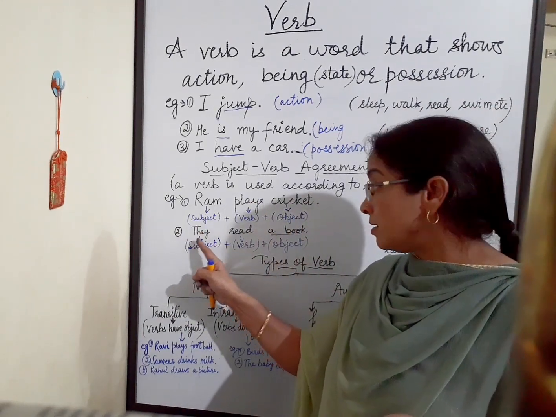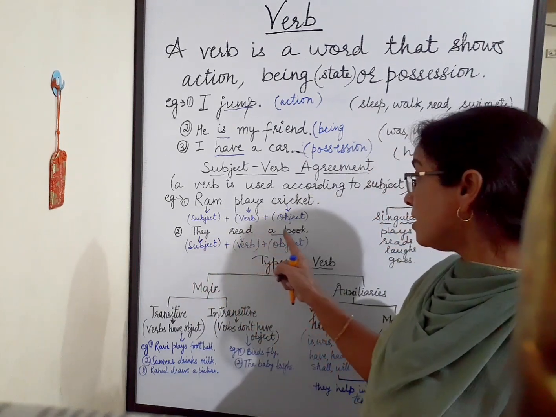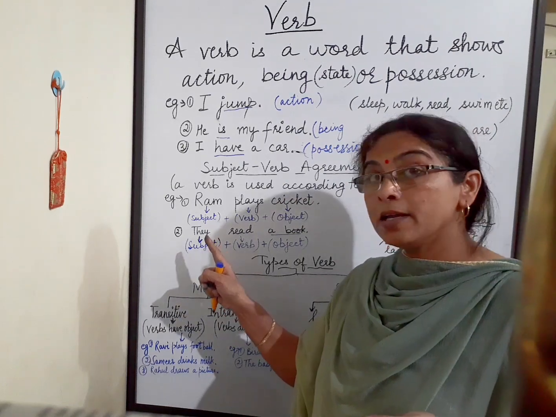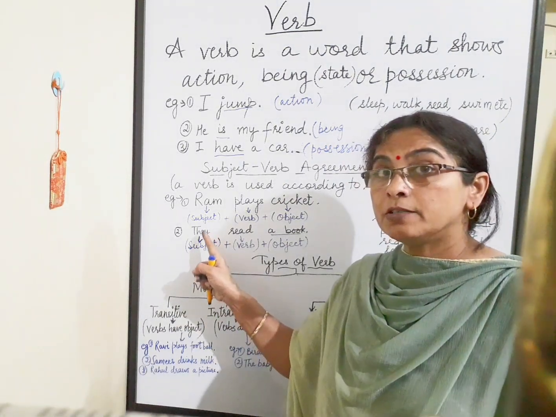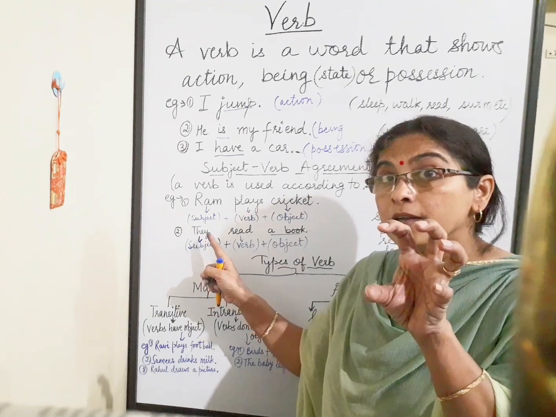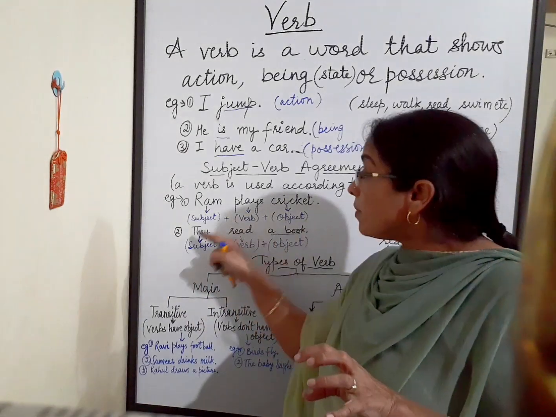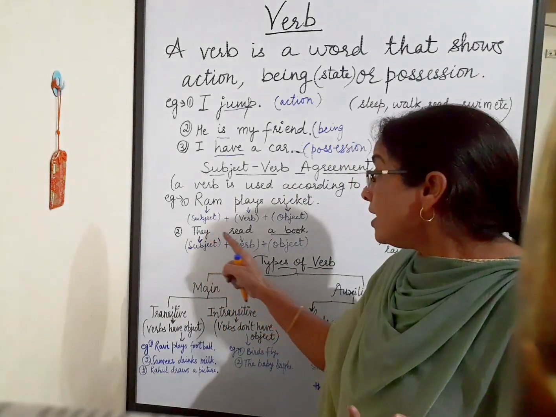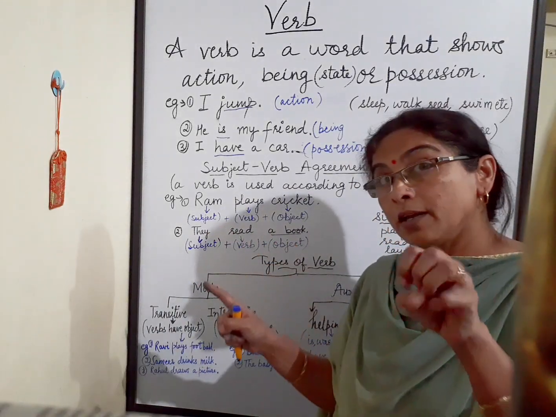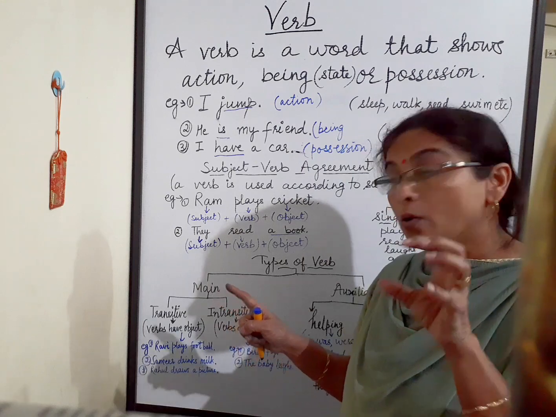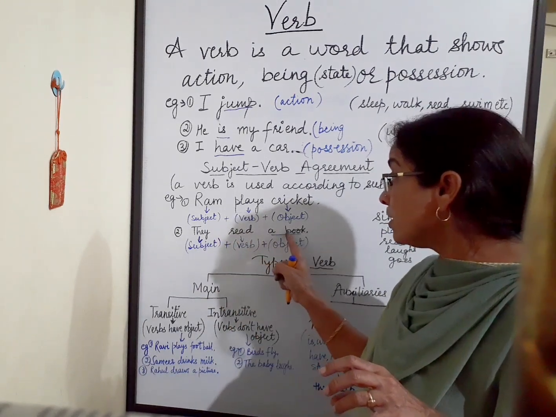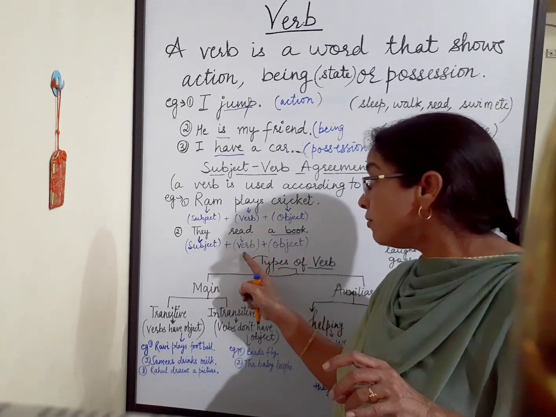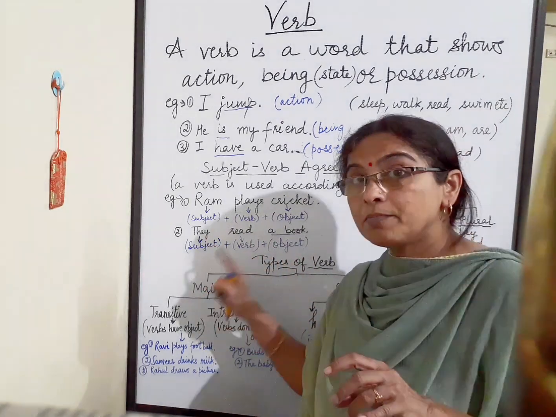Similarly, second sentence, they read a book. What is subject in this sentence? They. Why is they subject? Because we have given a name they. And when we talk about this they, what do we talk about they? They read a book. What are they doing? They are reading a book. So they read a book means a book becomes object. Read is verb and they is subject.